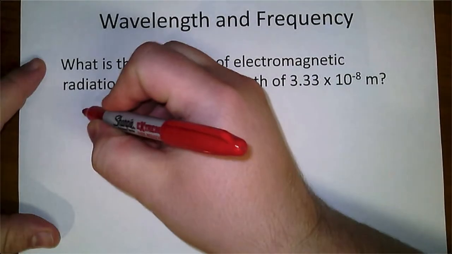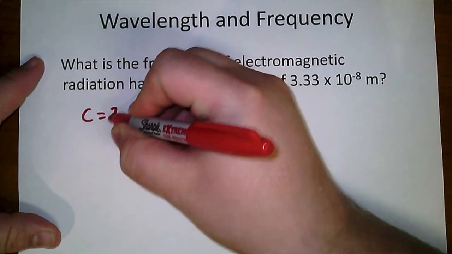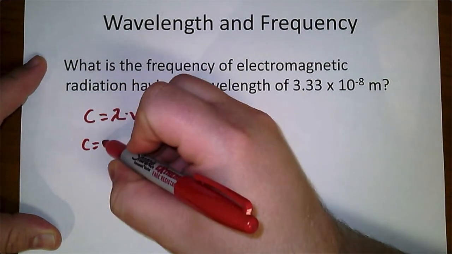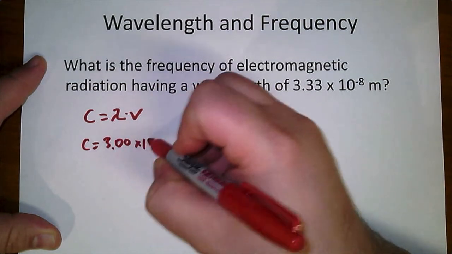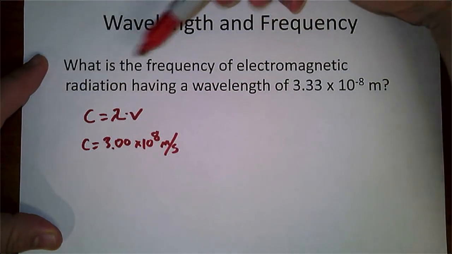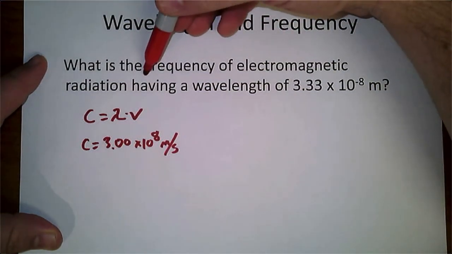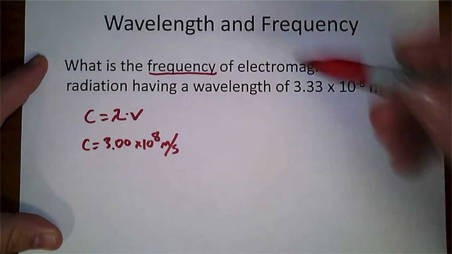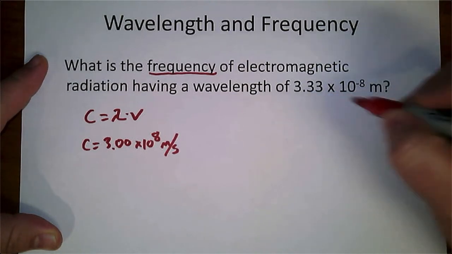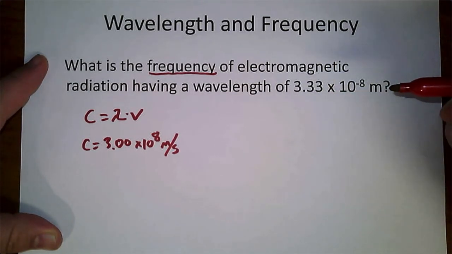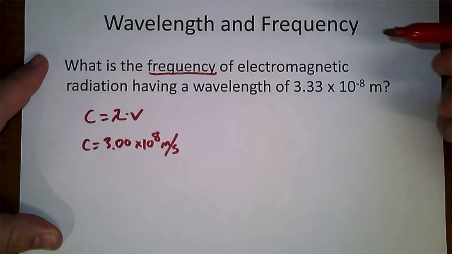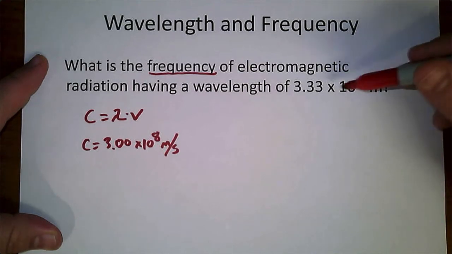So our equation here, c equals the wavelength times the frequency. Okay? And the speed of light, remember, is 3.00 times 10 to the power of 8 meters per second. Now it asks, what is the frequency of an electromagnetic radiation having a wavelength of 3.33 times 10 to the power of negative 8 meters? Really, really small wavelength here, but a lot of light and visible light and things like that are very small. UV, things like that. So not surprising that it's small.